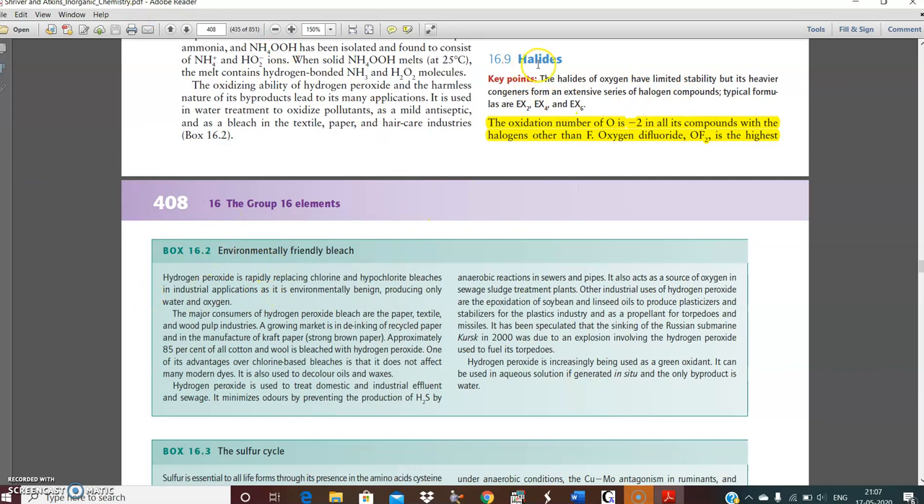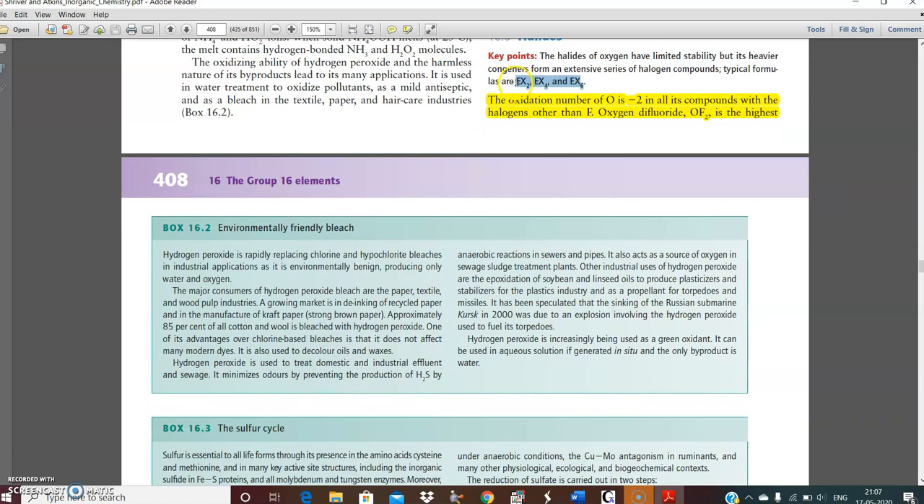Halides are basically of oxygen and sulfur. Halides generally are of these three categories: EX2, however, some exceptions are also there. Oxygen can also form halides from the oxygen-fluorine, oxygen-chlorine, oxygen-bromine, oxygen-iodine group.